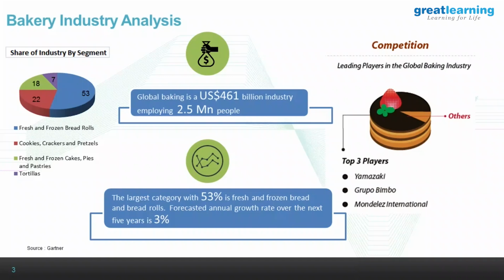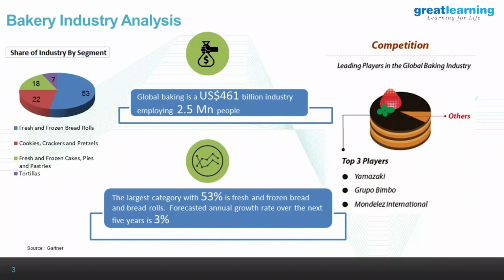How the bakery industry is segmented, there are no surprises there. It's clearly led by bread rolls, which is a daily consumable product, followed by cookies and crackers, and then cakes and tortillas. We just show this slide to show the volume or scale of the industry. It employs about 2.5 million people and is worth 461 billion. And we are working on the problem for Grupo Bimbo, the second largest bakery manufacturer in the world.